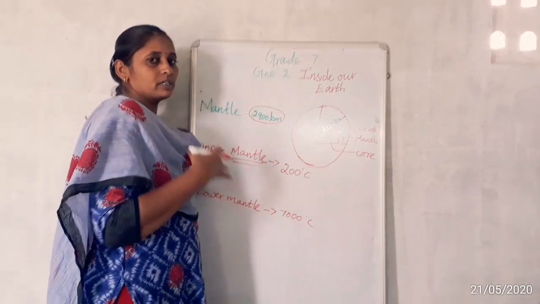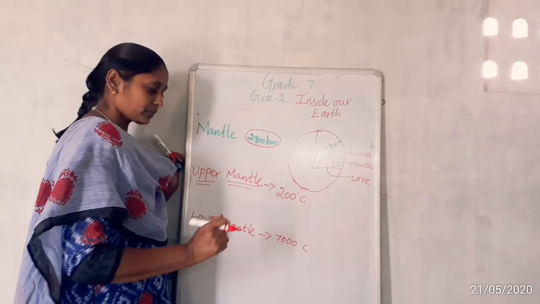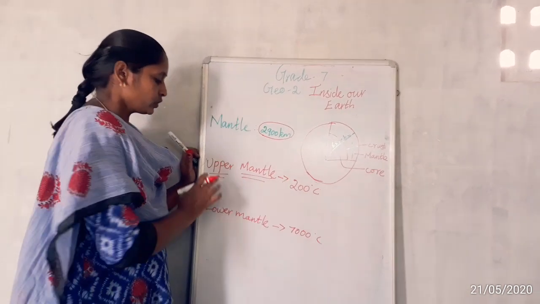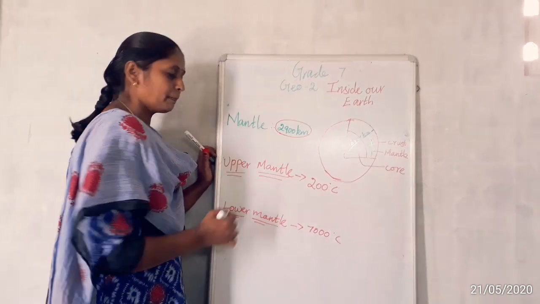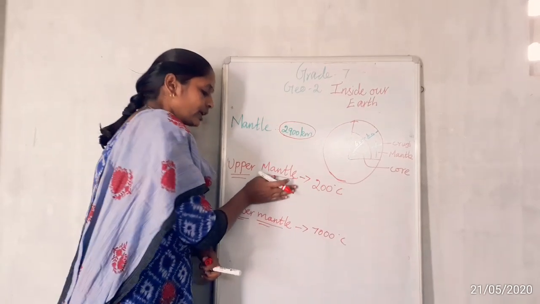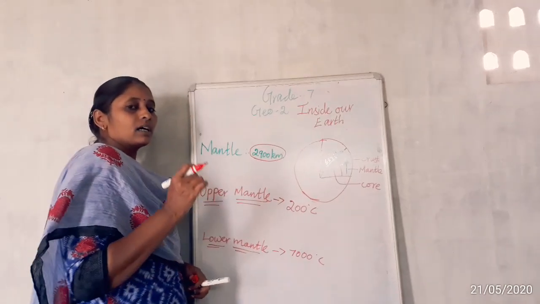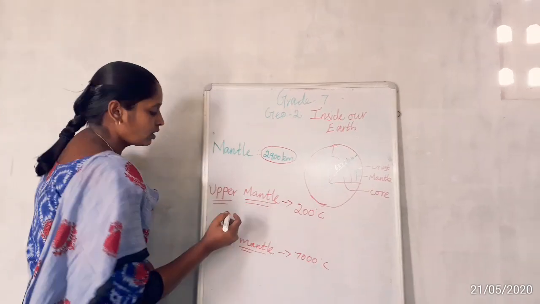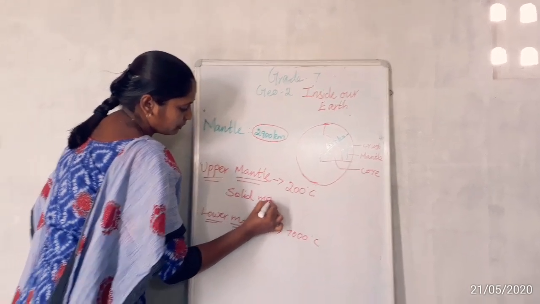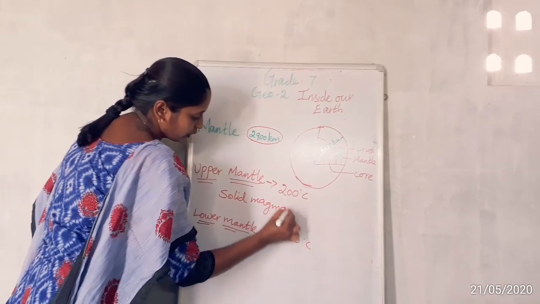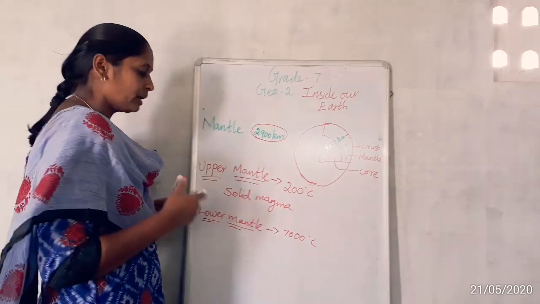It's not possible to go inside the earth. Okay, so the upper mantle and lower mantle. What is present in both the upper mantle and lower mantle? In the upper mantle, solid magma is present. Solid magma. What do you mean by magma? Have you heard the word magma?